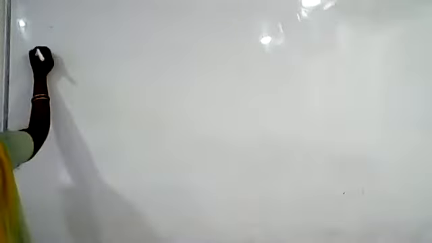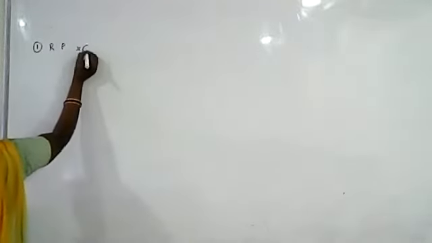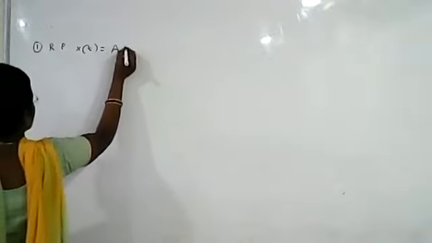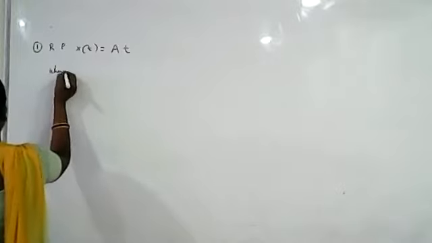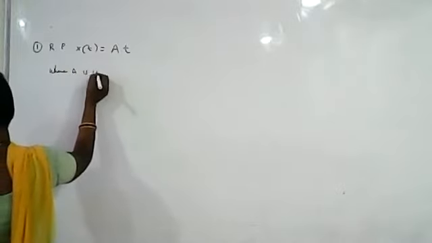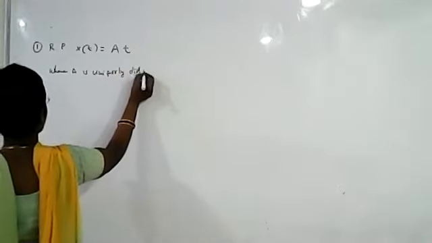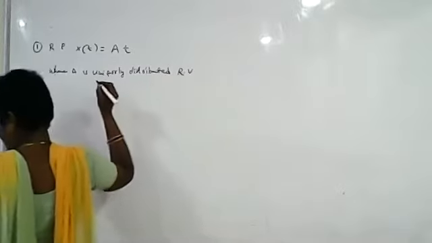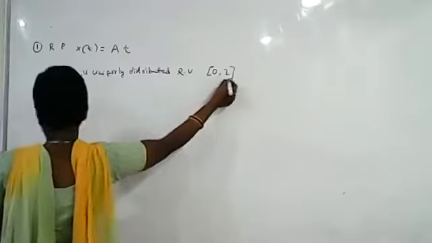So we'll do the first problem. What is the first problem? The random process X(t) is given as X(t) = At. A is a uniformly distributed random variable in the range 0 comma 2.